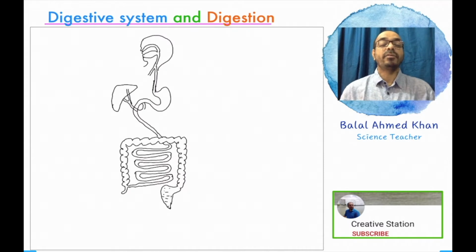The circular part above the liver is the gallbladder, and the leaf-like structure that is connected with the liver is the pancreas. The duct inside the pancreas is known as the pancreatic duct, and the liver duct is known as the bile duct.